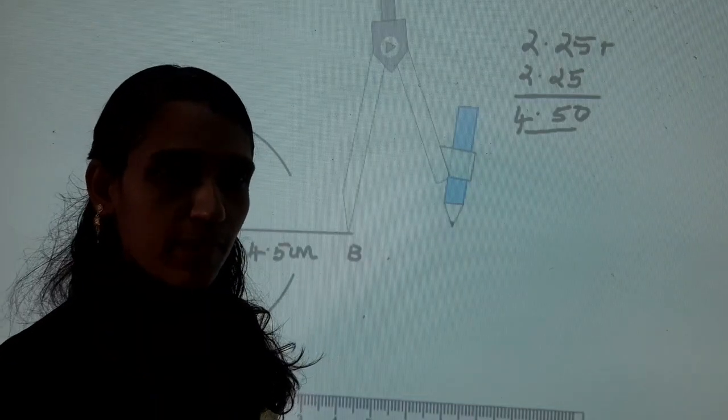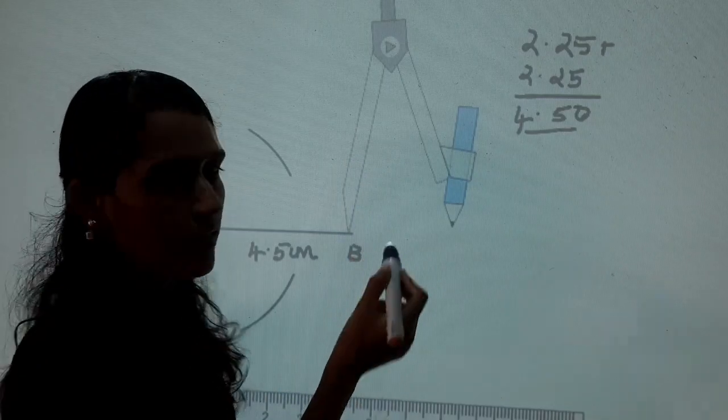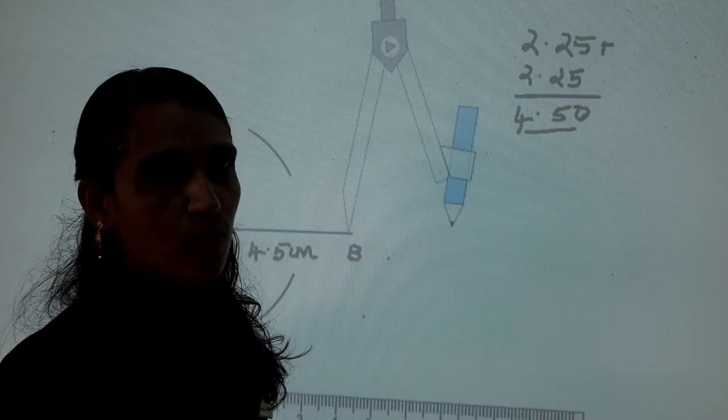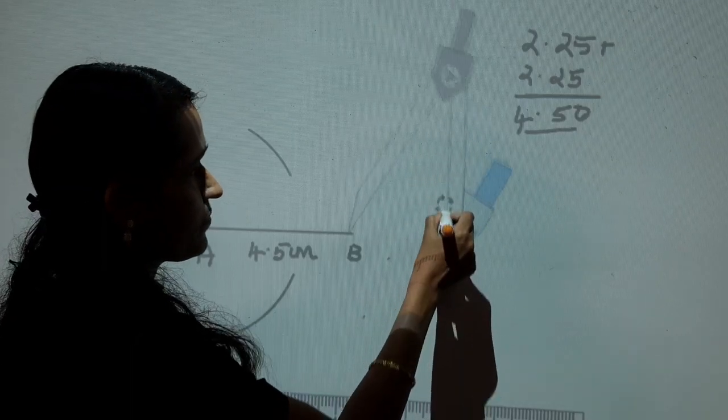Next, keep the compass on point B and draw two arcs on both sides of the line AB.